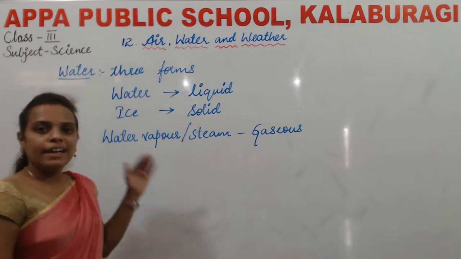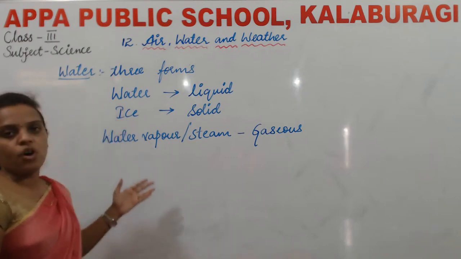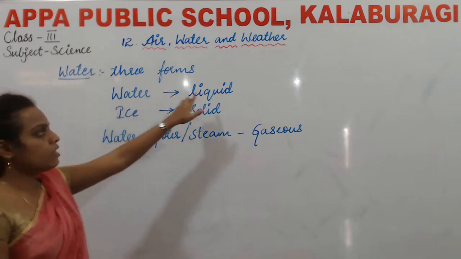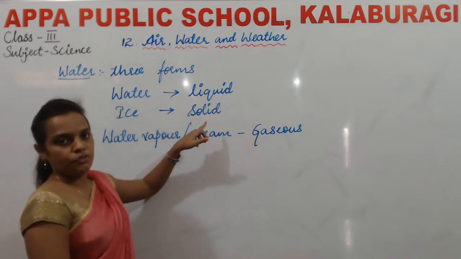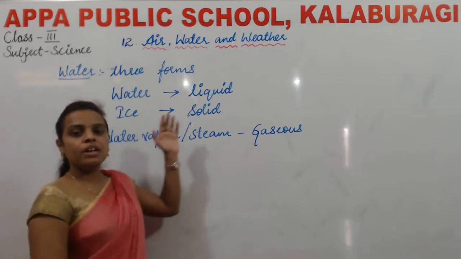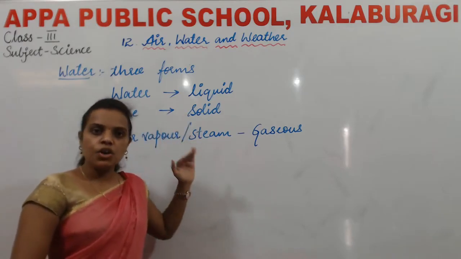So water exists in 3 forms: water as liquid, ice as solid, and water vapor as gas.